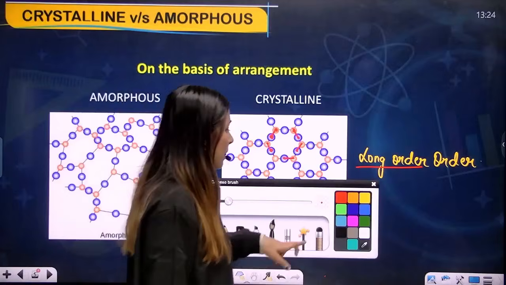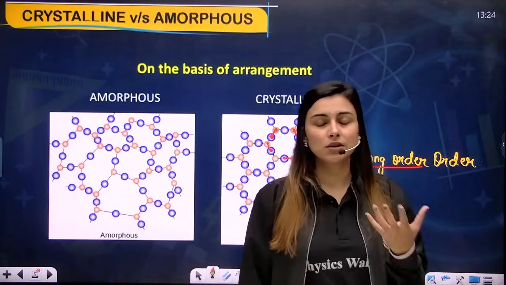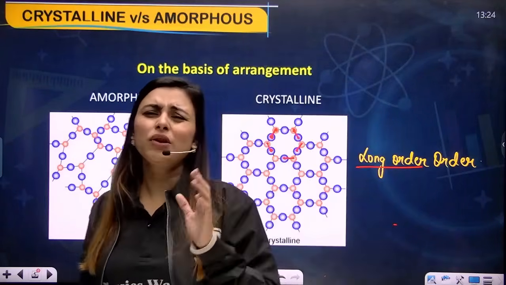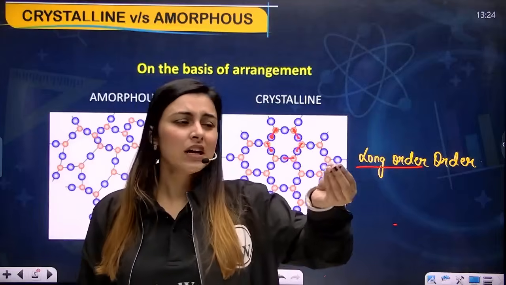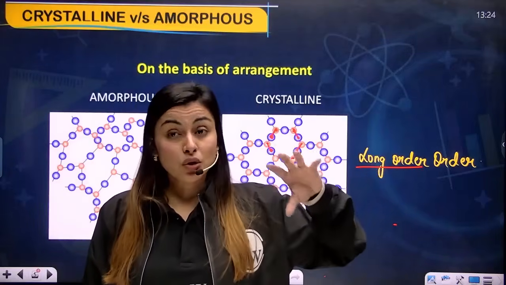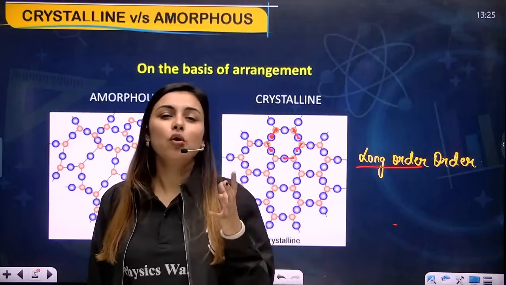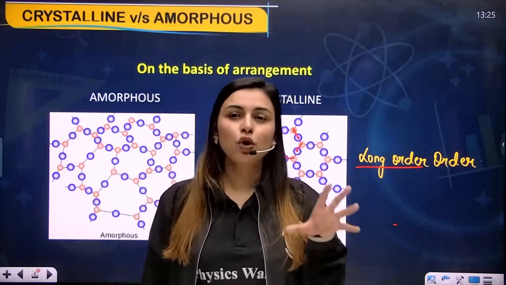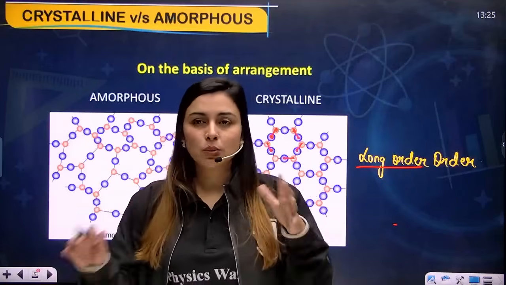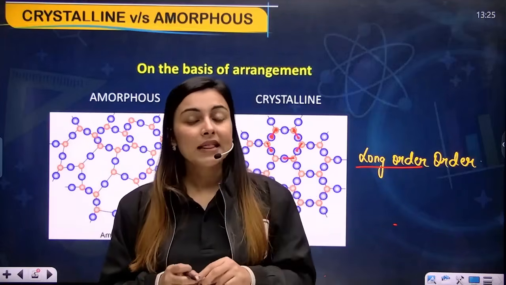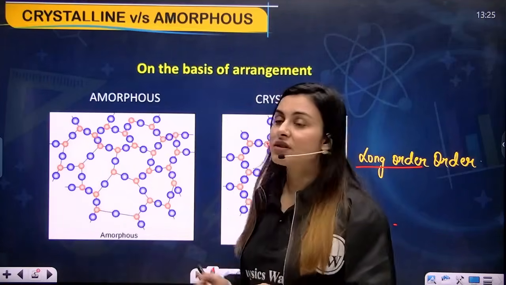See, for an amorphous solid you don't require a lot of time, like an eraser, which is of very minimum cost, right? Yes, so an eraser doesn't need a lot of work to do, then its arrangement will also not be very beautiful or very ordered, right? Yes, it will be a little disordered, and that is what happens for an amorphous solid, my dear students.